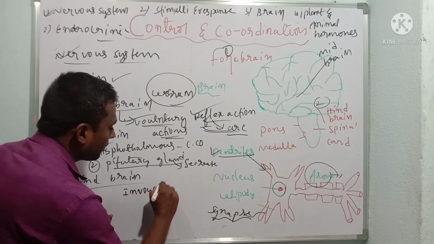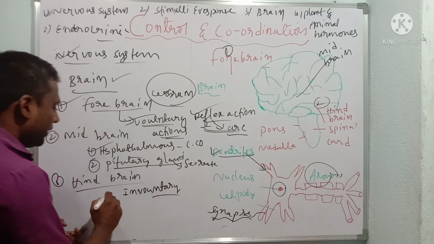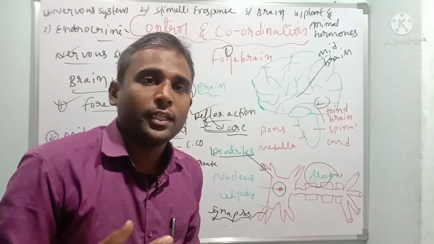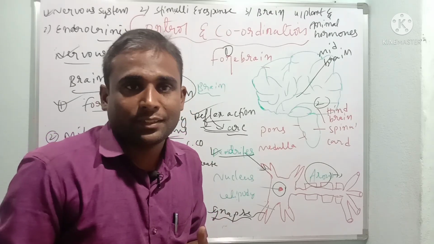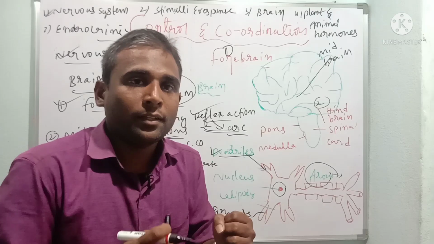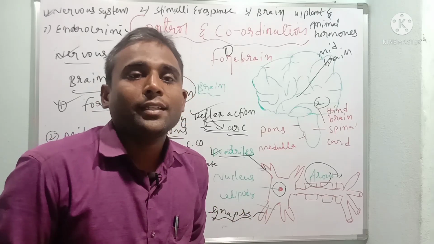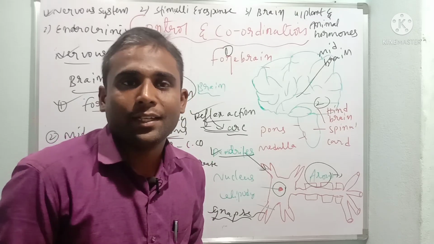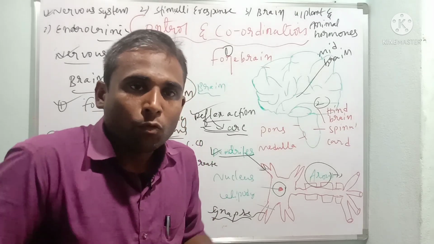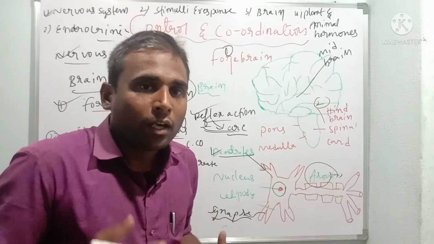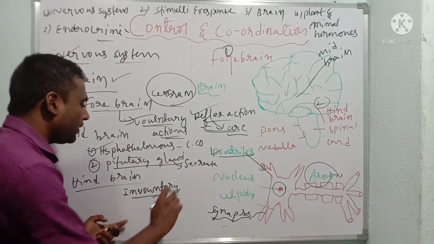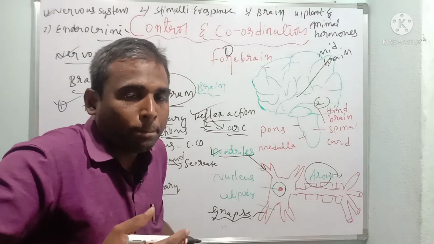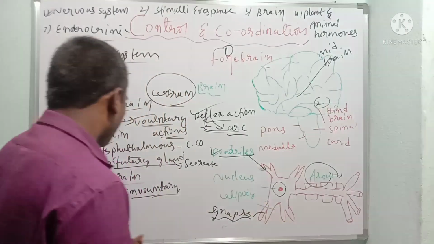Involuntary means the actions which take place in our body without our conscious control. For example, when you run, do you tell your heart, yes, I am running, increase the rate of heartbeat? No. Breathing, blood pressure, vomiting, salivation are all examples of involuntary actions.